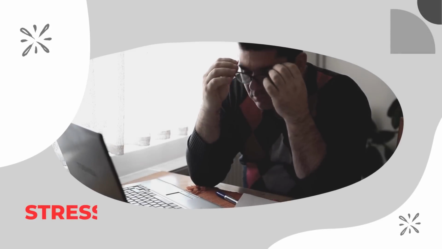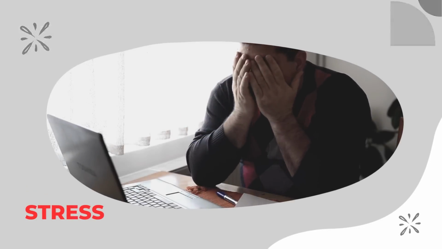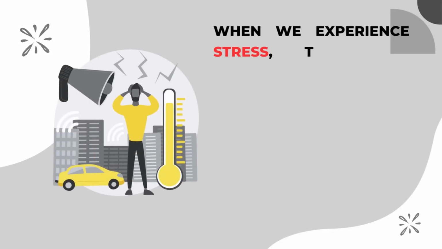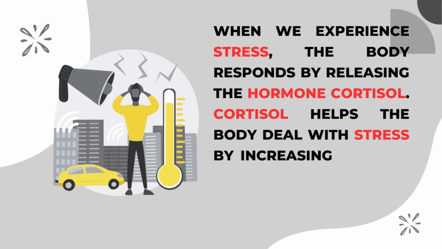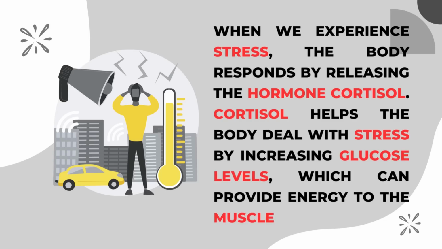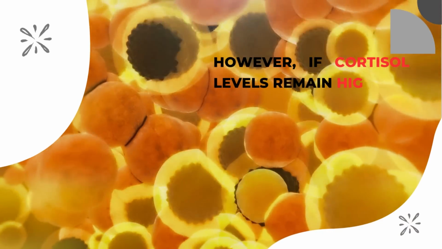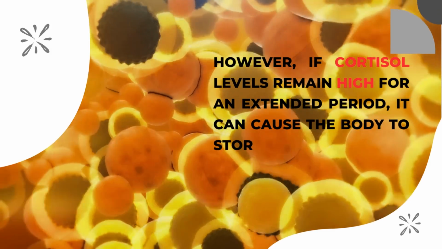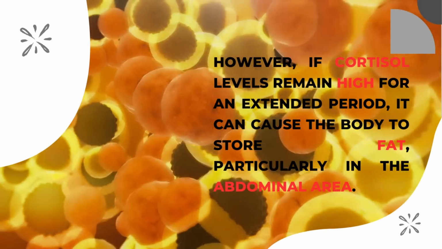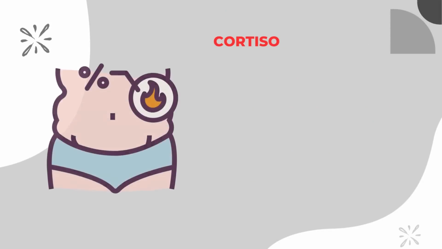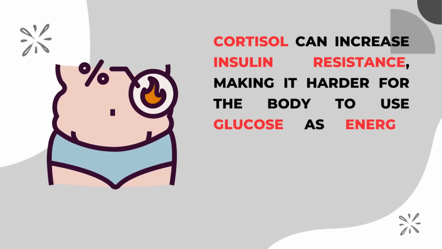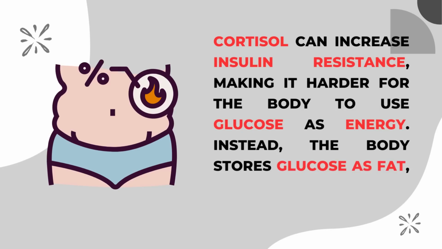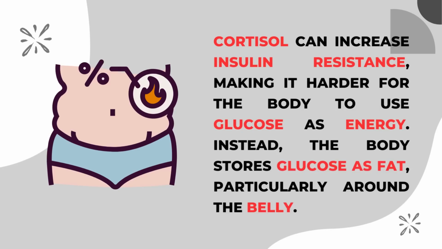Other than foods, another major reason for visceral fat is stress. When we experience stress, the body responds by releasing the hormone cortisol. Cortisol helps the body deal with stress by increasing glucose levels, which can provide energy to the muscles. However, if cortisol levels remain high for an extended period, it can cause the body to store fat, particularly in the abdominal area. This happens because cortisol can increase insulin resistance, making it harder for the body to use glucose as energy. Instead, the body stores glucose as fat, particularly around the belly.